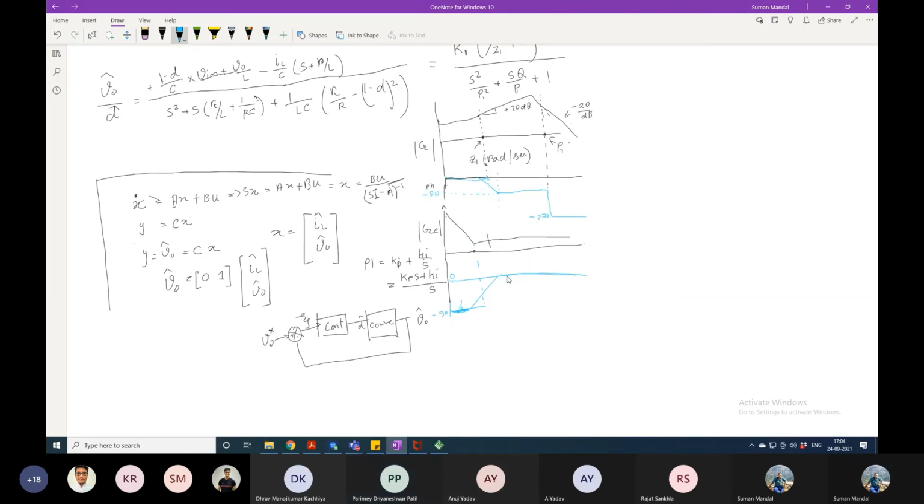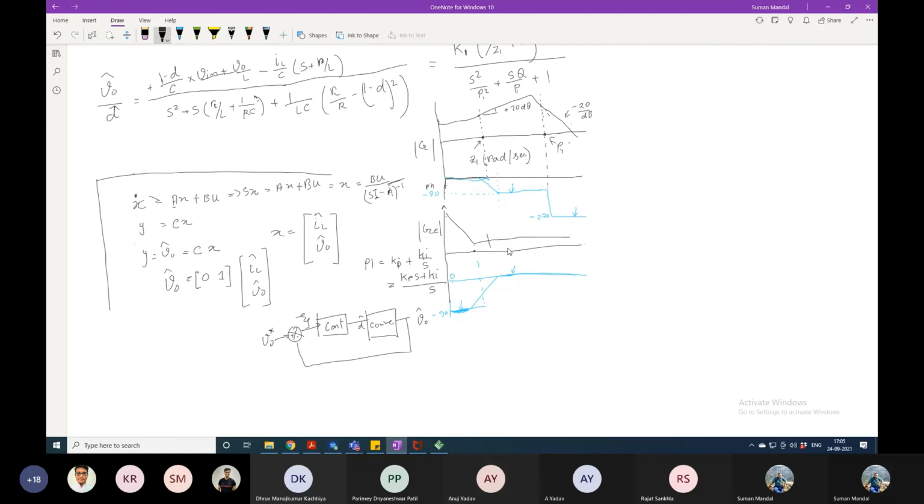And here? Only for the controller? Yes, only for the controller. There it will be plus 180. And for here, it is 90 again, plus 90. And here, minus 90. Now, what I want is a positive phase margin when it is crossing 0, when the total gain will cross 0.